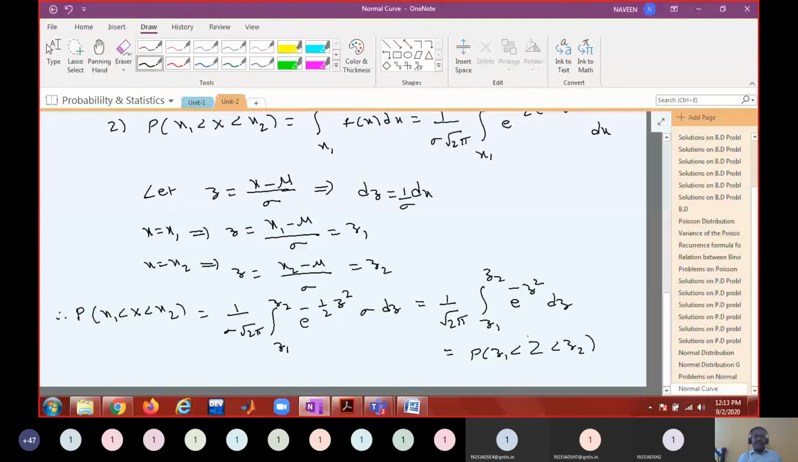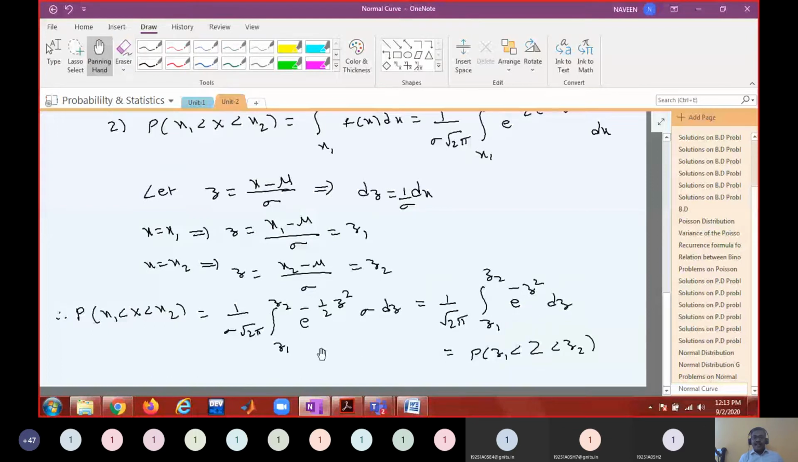Can you identify that this z is also a normal random variable? Why am I able to say this? What is its distribution function? When I say this is a normal random variable, what is its distribution function? Whatever you see in the integrand.